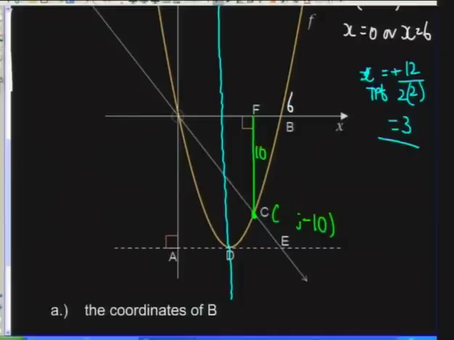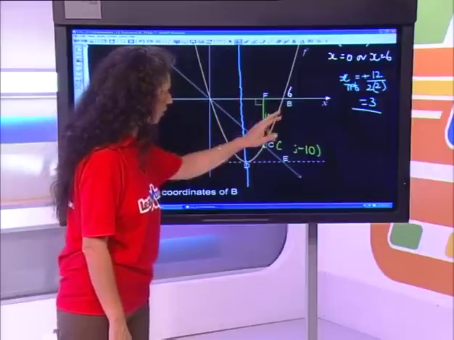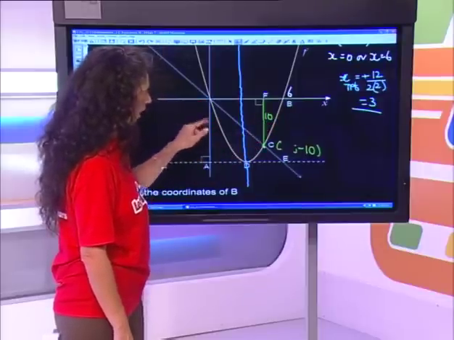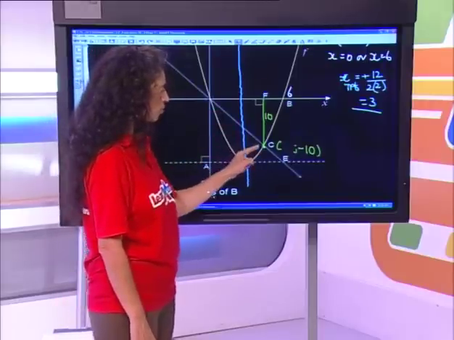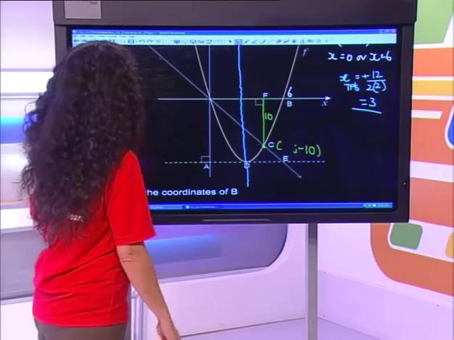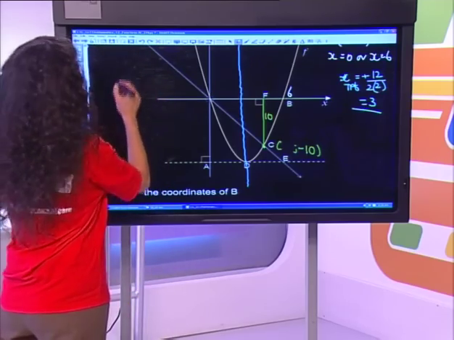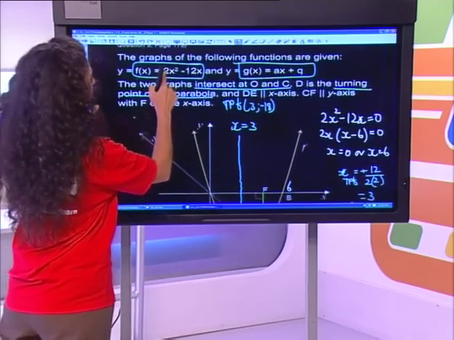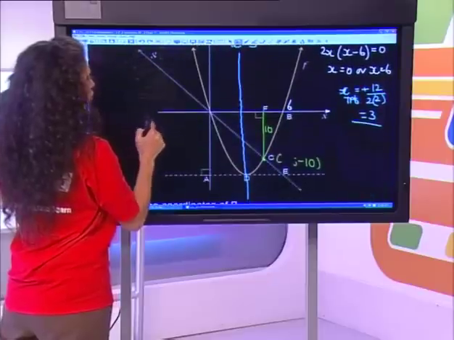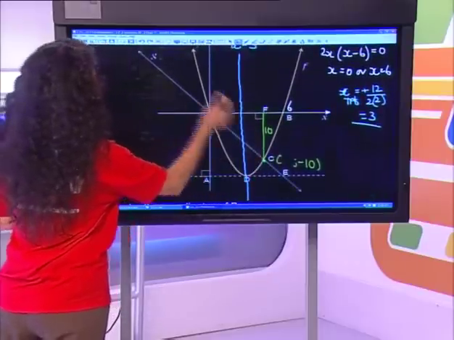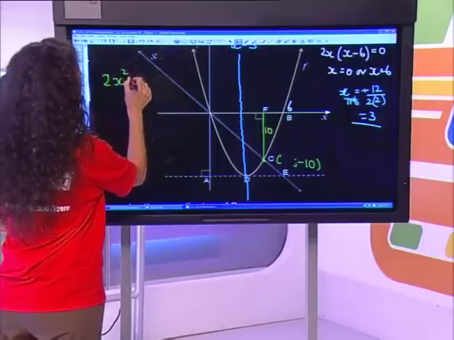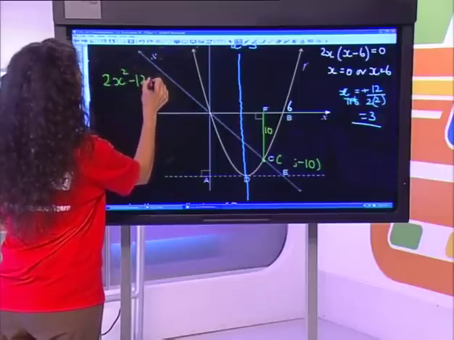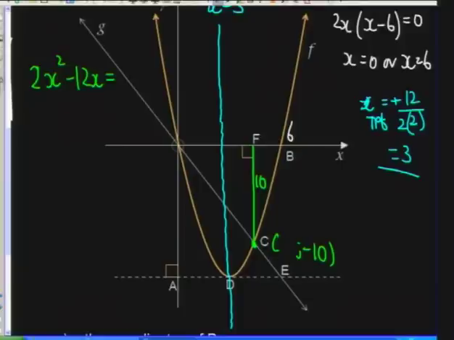Now, this orange function I have, but this white function I don't have. So I've only got one option, and that is to substitute into my parabola, which is, if we just go up there, 2x squared minus 12x. So what we're saying is happening over here is that 2x squared minus 12x is going to equal negative 10.